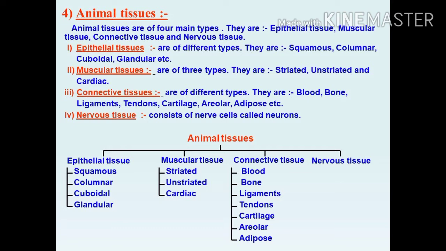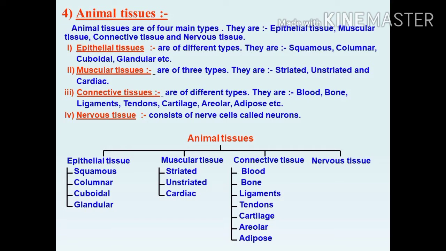Muscular tissues are of three types: striated, unstriated, and cardiac muscular tissue. Connective tissues are blood, bone, ligaments, tendons, cartilage, areolar, and adipose tissue. The last one is the nervous tissue.